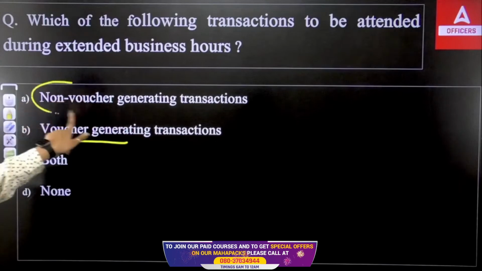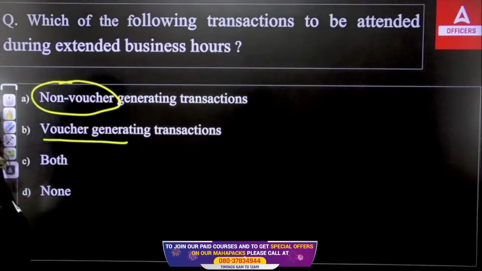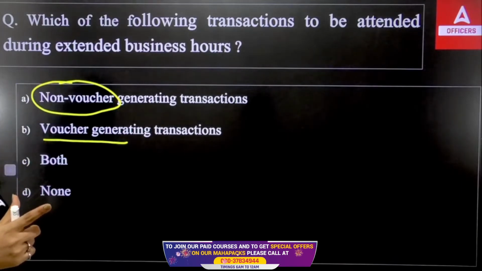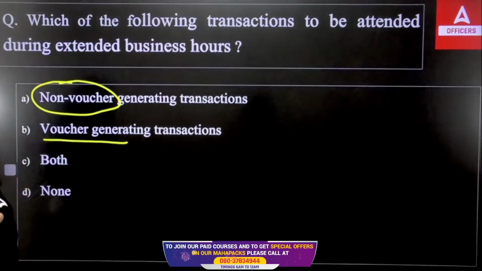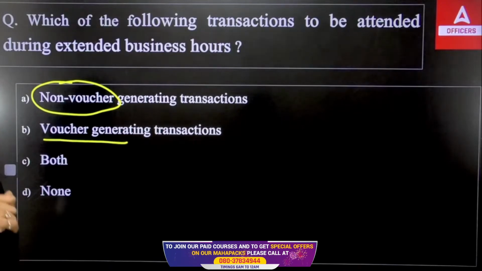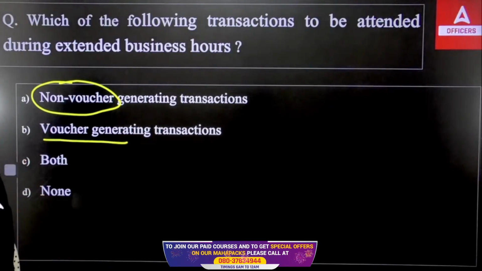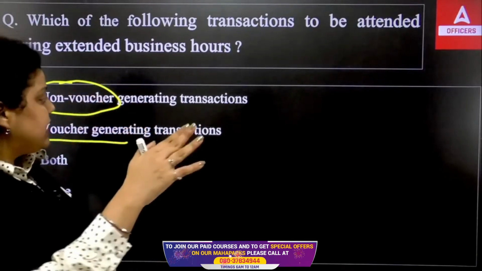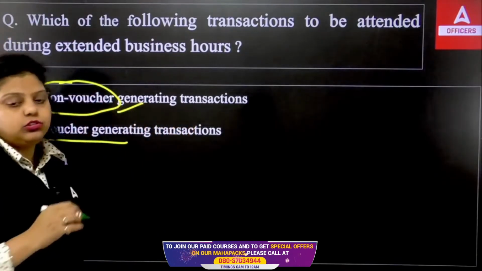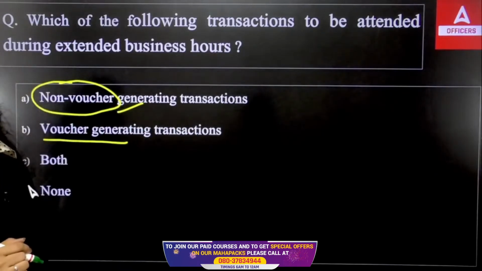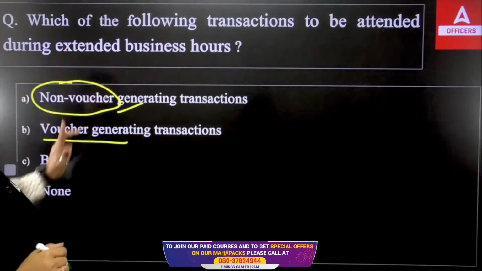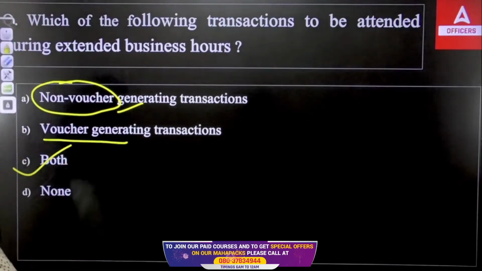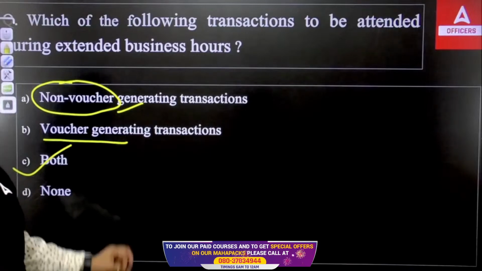Now what about non-voucher generating transactions? This will include issue of passbook or a statement of your account, then issue of your checkbook, delivery of your term deposit receipt or delivery of your draft, acceptance of share application form, acceptance of clearing checks, acceptance of bills for collection, etc. That will come under the non-voucher generating transactions. And the extended business hours will cover both the transactions. So the right answer will be the C option.